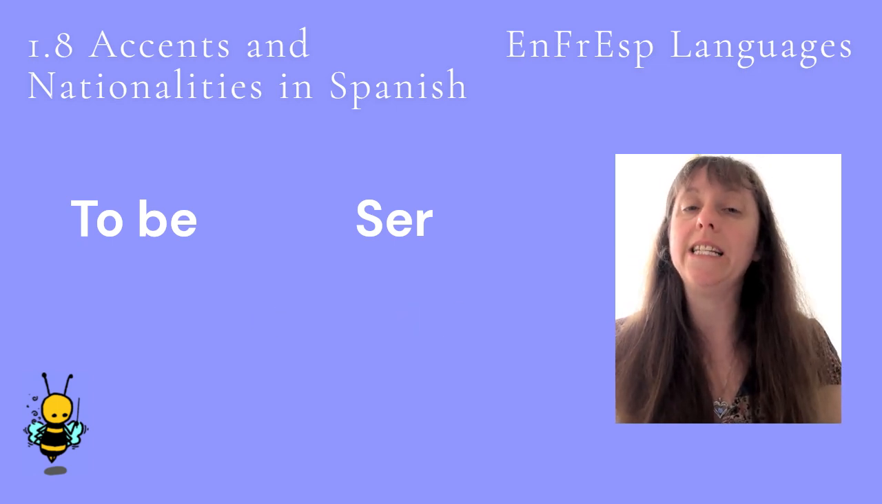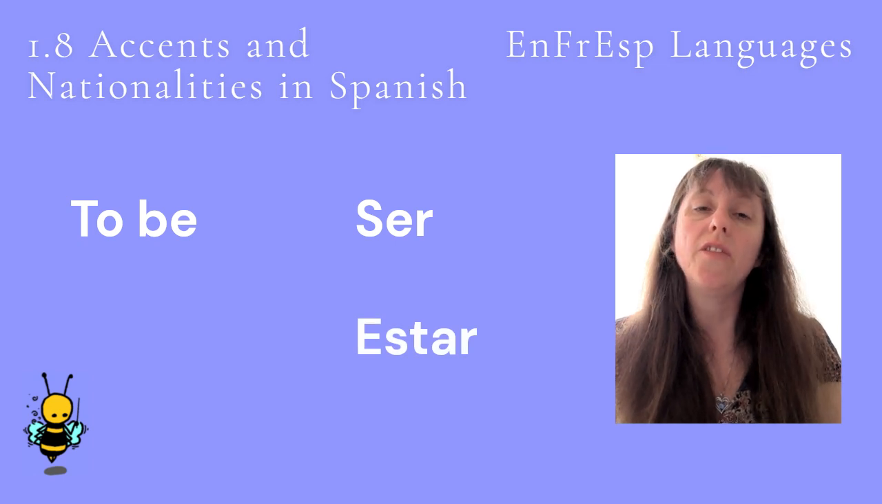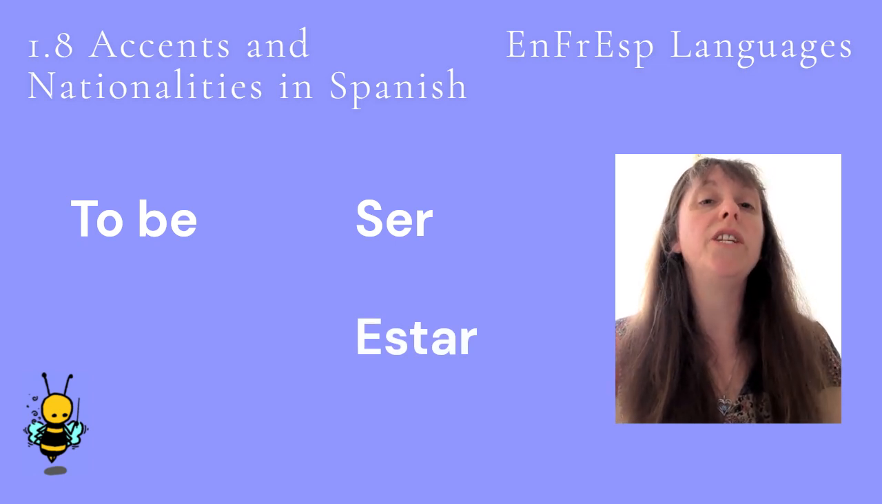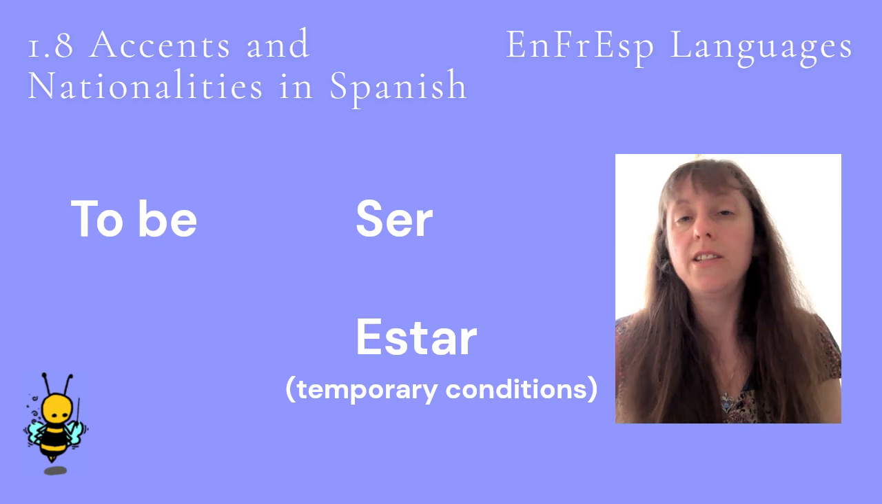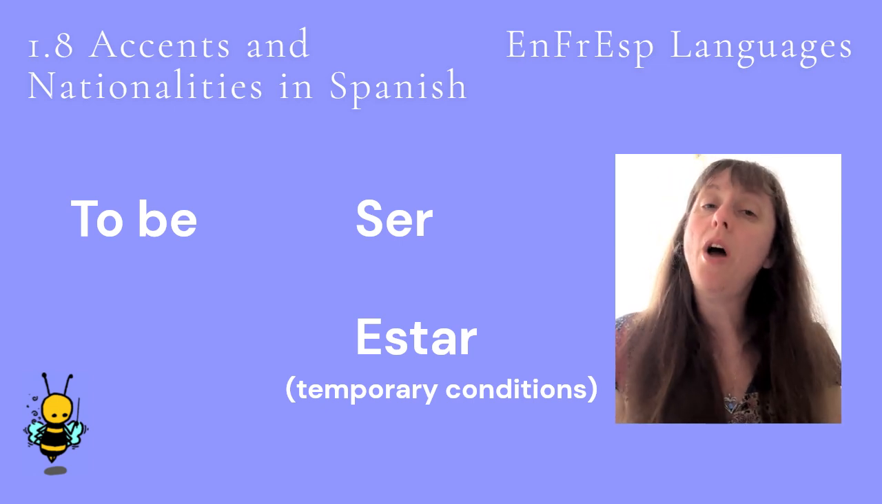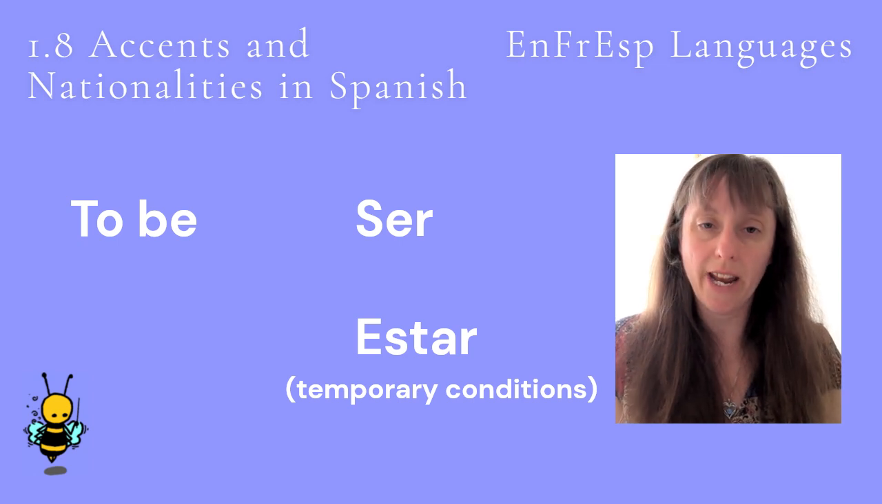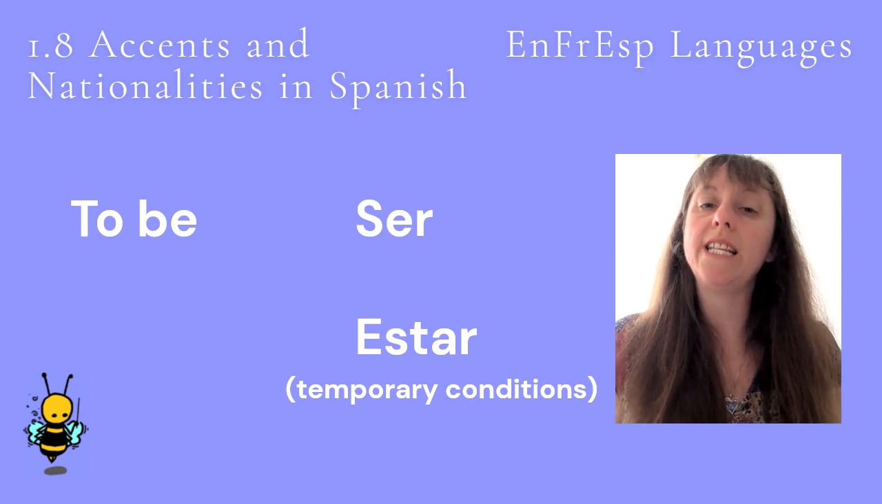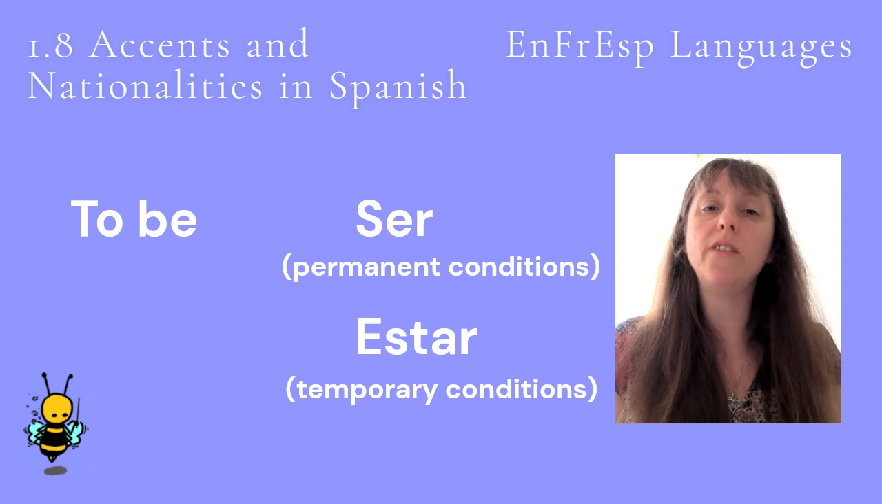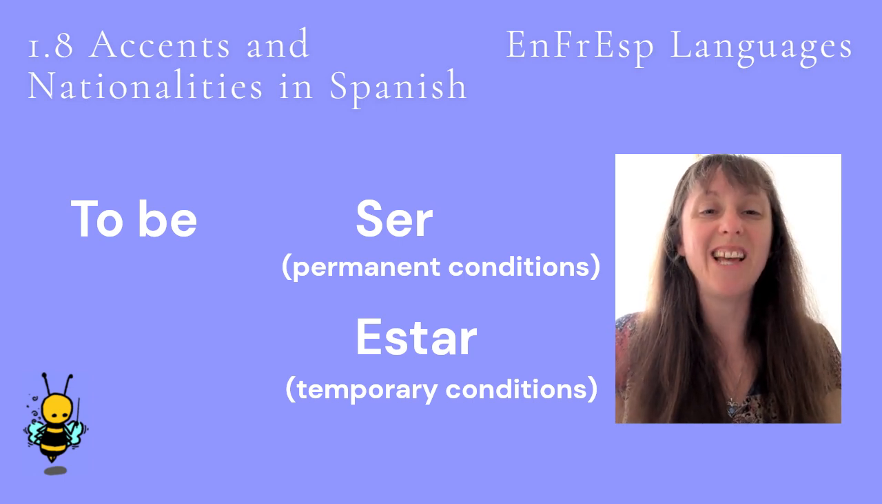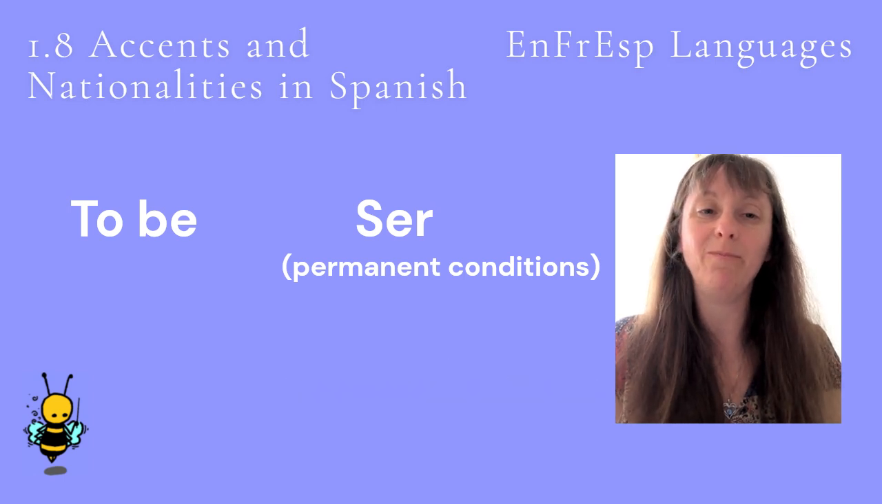The other is estar. The verb estar is used for temporary conditions. So, for example, to say, I am hungry, we would use the estar verb in Spanish. Because our nationality is permanent, we use the verb ser. So let's look at the conjugation of ser, to be.